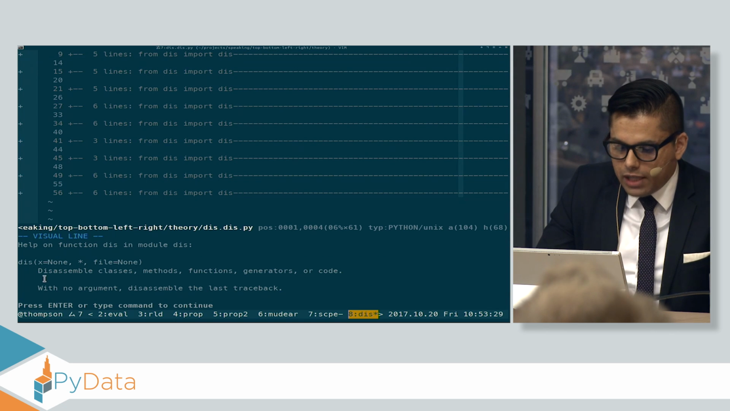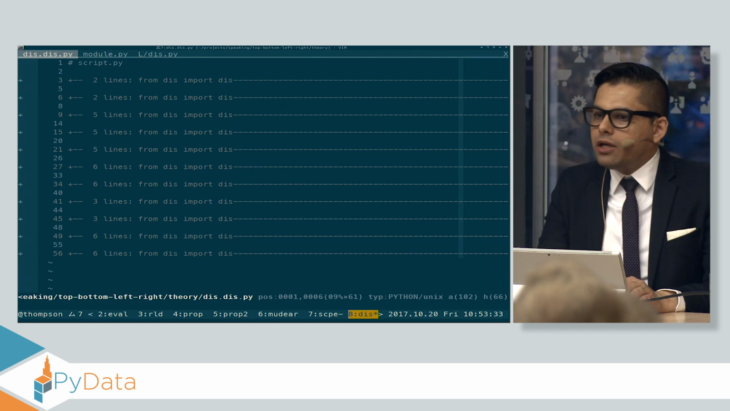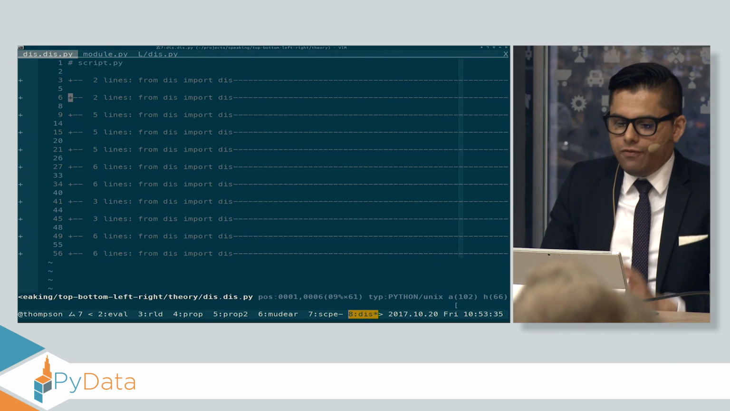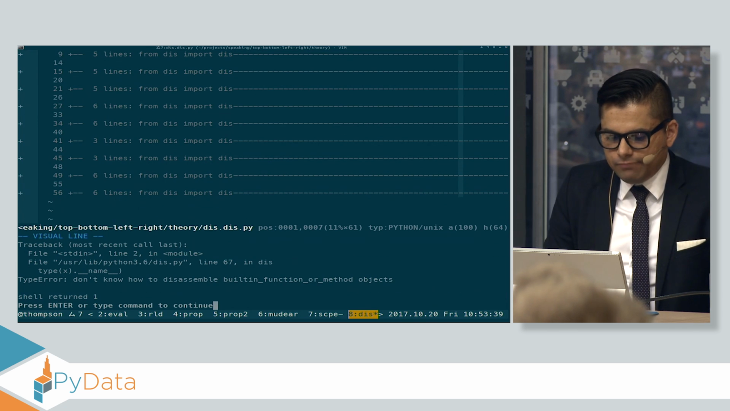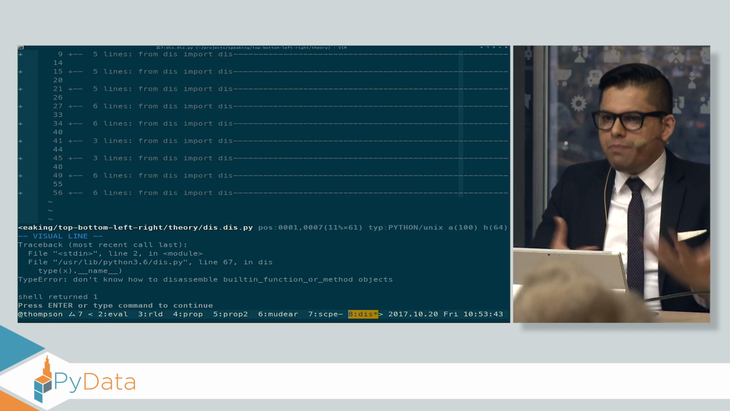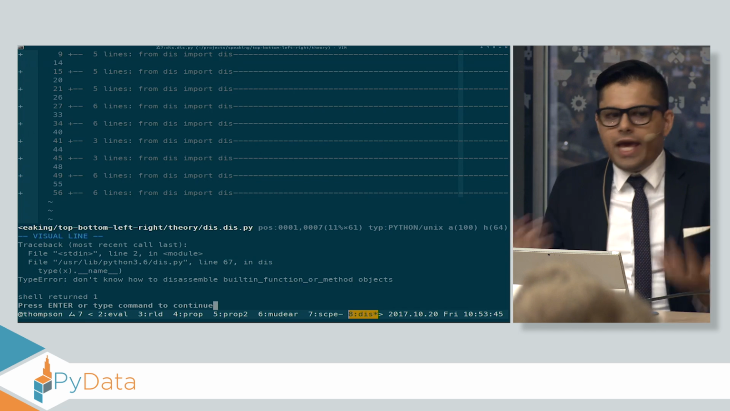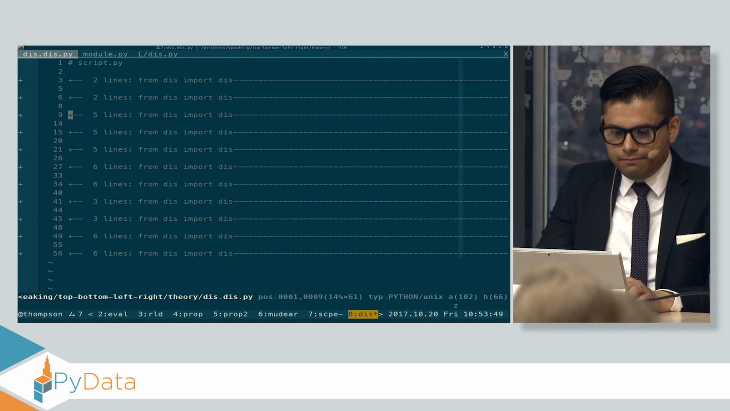It disassembles classes, methods, functions, generators, or code. Okay, so it shows me the bytecode that runs in a CPython interpreter for a given piece of code. So let me try and disassemble len. Oh, I can't disassemble len. So I can only disassemble Python functions. It can only give me bytecode for things that are written in Python. It can't give me bytecode for functions written in C, like the built-in function len.